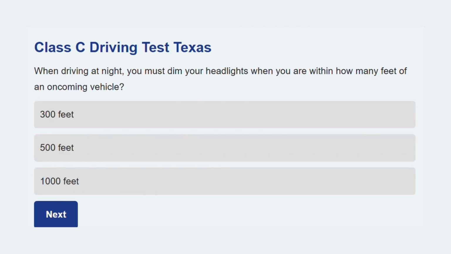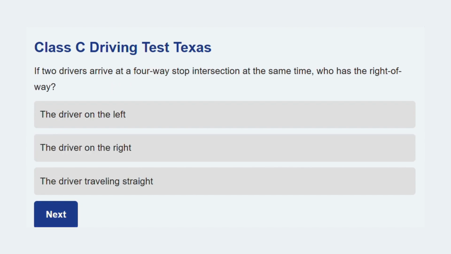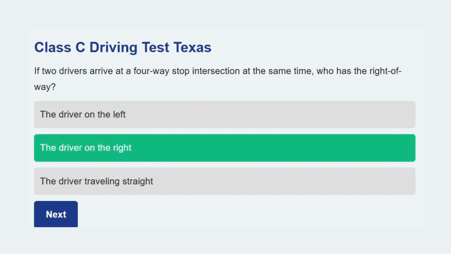Moving along now. When driving at night, you must dim your headlights when you are within how many feet of an oncoming vehicle? 500 feet. This prevents blinding the driver of the oncoming vehicle. Let's see this one. If two drivers arrive at a four-way stop intersection at the same time, who has the right-of-way? The driver on the right. This is a standard right-of-way rule to break ties at uncontrolled intersections.